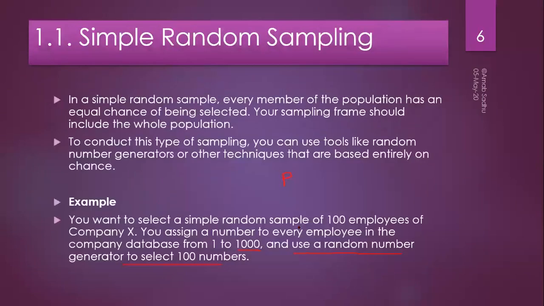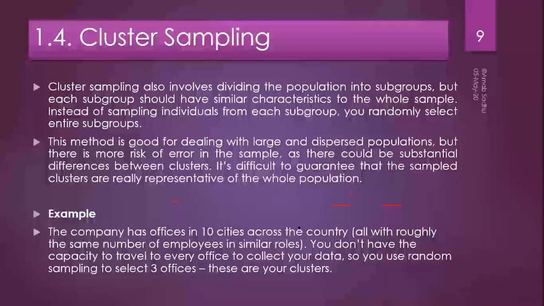The next method is called cluster sampling. In cluster sampling, it also involves dividing the population into subgroups, but each subgroup should have similar characteristics to the whole sample. Now, here the subgroup selection is important. The subgroups are basically known as clusters.